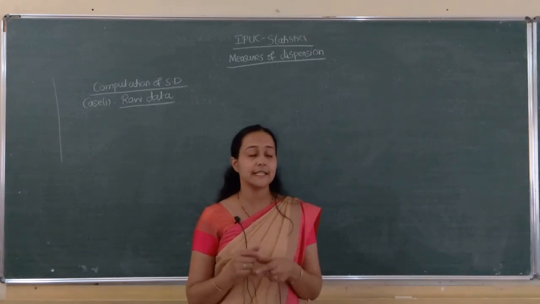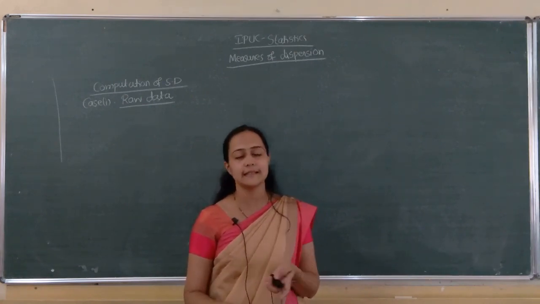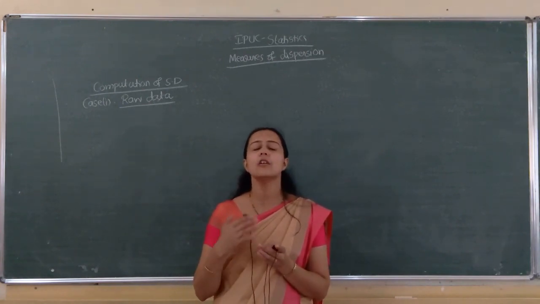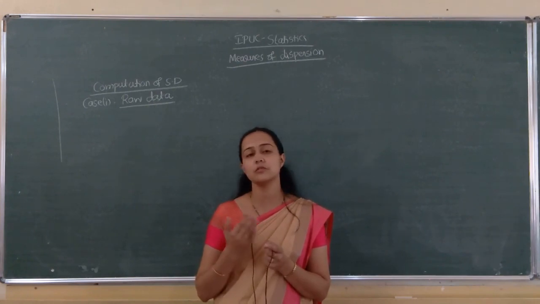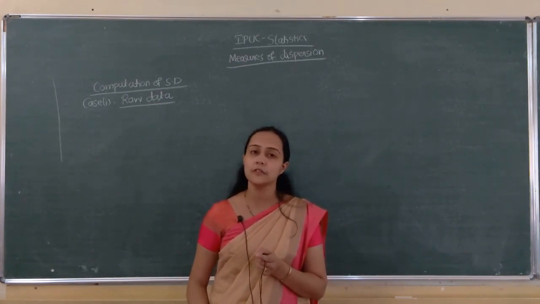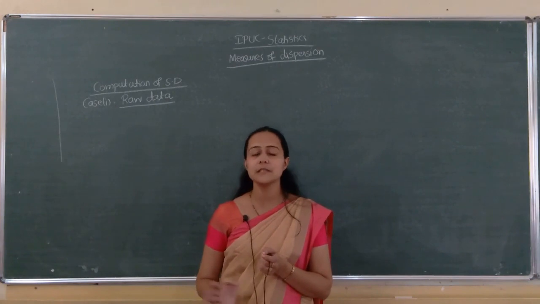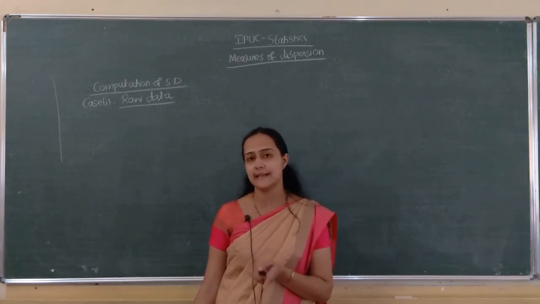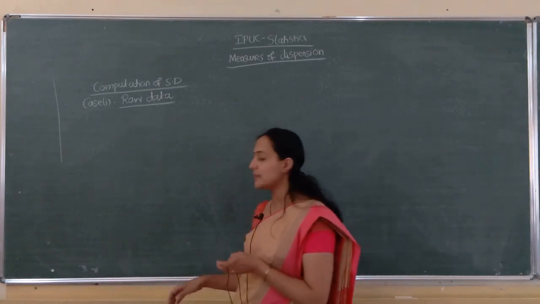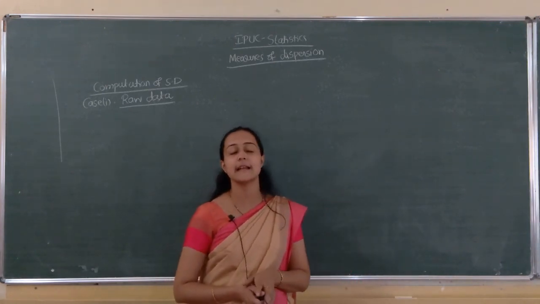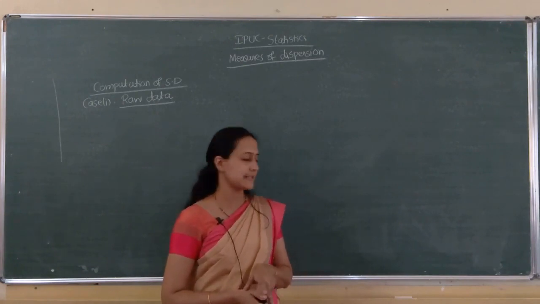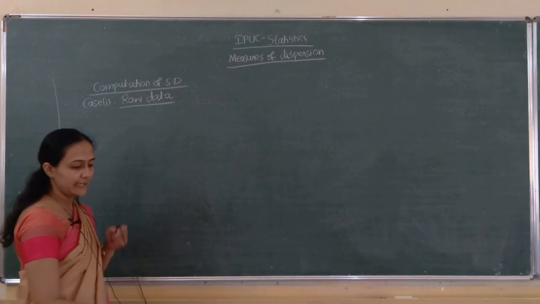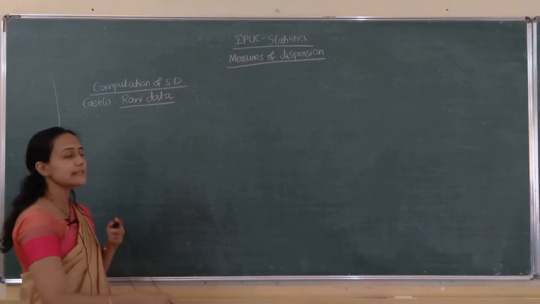So for finding consistency we use this standard deviation. For comparing variability of two or more populations, two or more distributions or two or more series, we use this coefficient of variation. So that much we saw in the last class. Next, the computation part: how to compute standard deviation in the case of raw data, discrete series and continuous series. First, see how to compute standard deviation in the case of raw data.